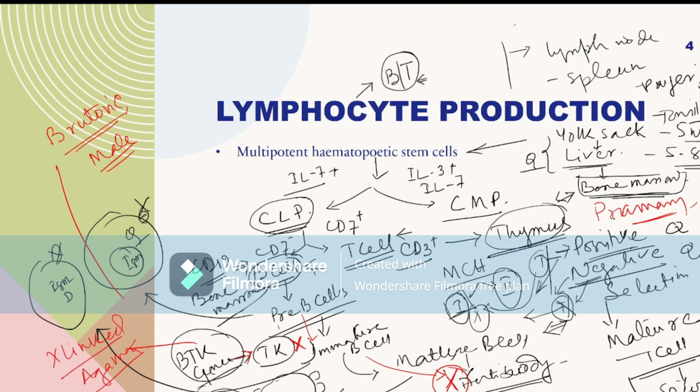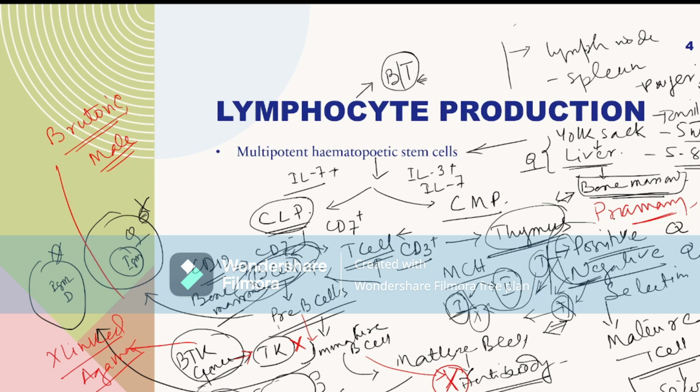So negative selection is present in T cell and also in B cell, but there is no positive selection for B cell. T cell has both positive and negative selection. This is all MCQs.